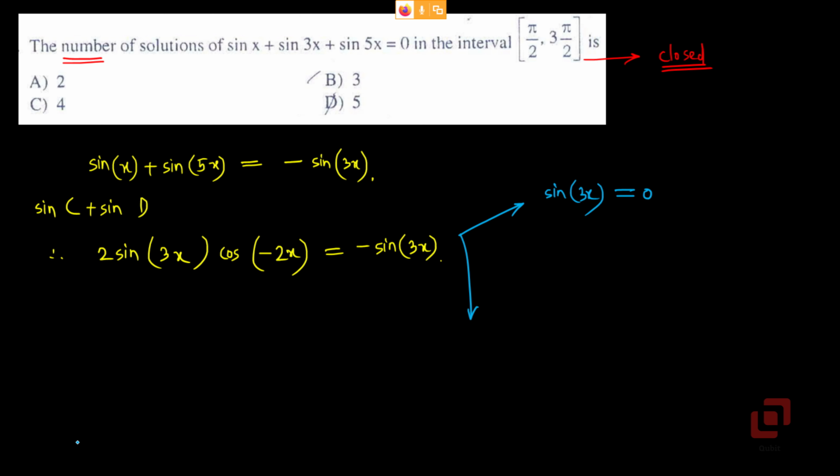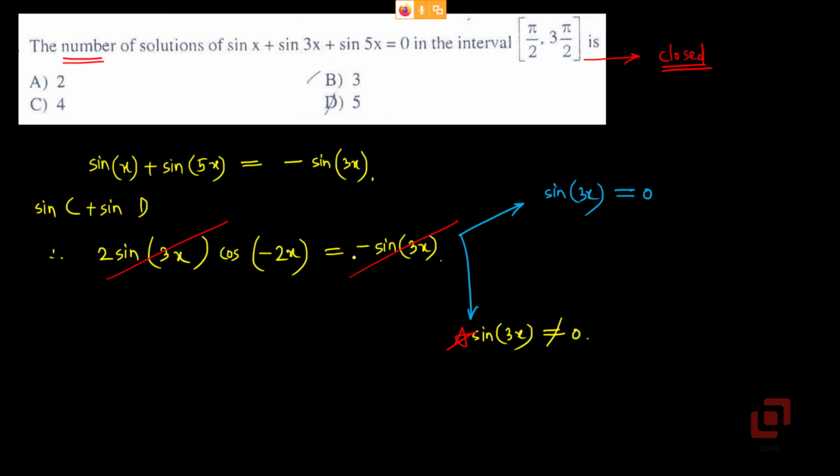Possibility 2, sin of 3x not equal to 0. So we can cancel the terms. To consider this possibility, we are going to cut these two terms, sin 3x, assuming that it is not equal to 0, because if sin 3x were equal to 0, then there is no need to consider the remaining two terms, or also there is no need to divide, because you cannot divide by 0.